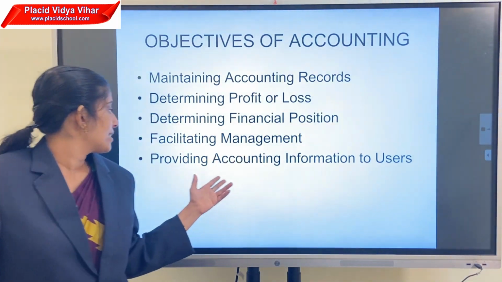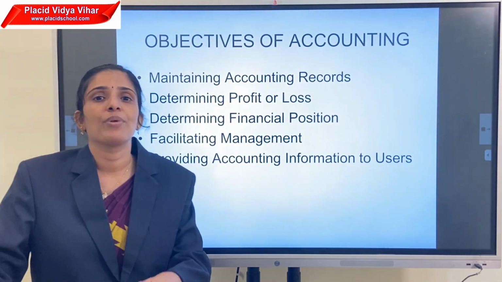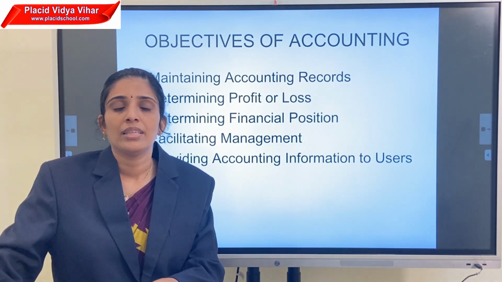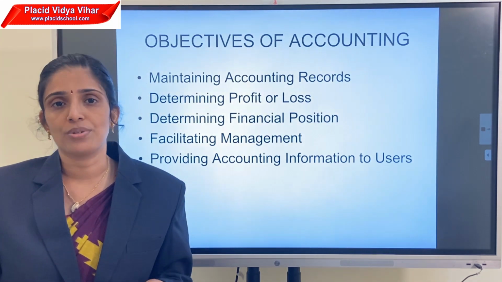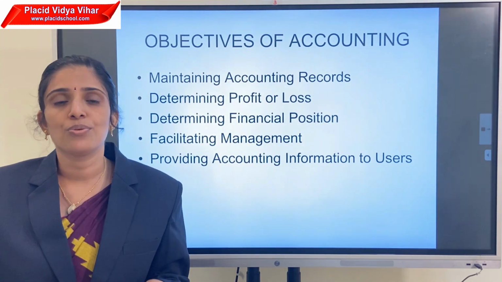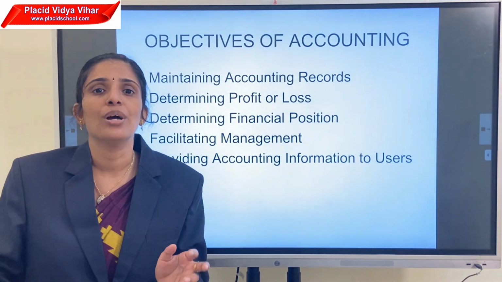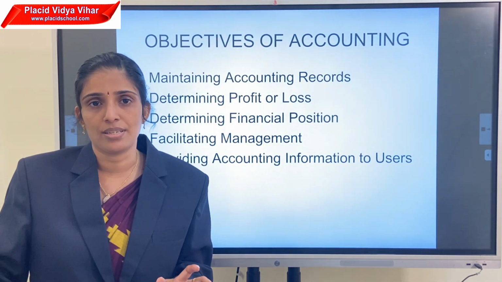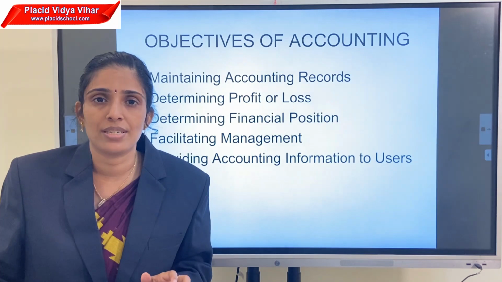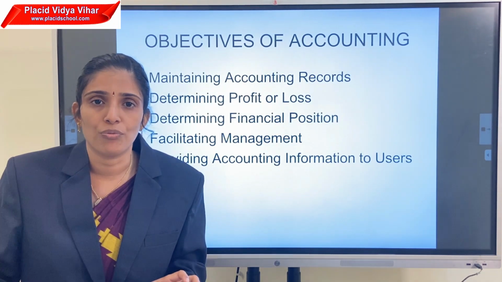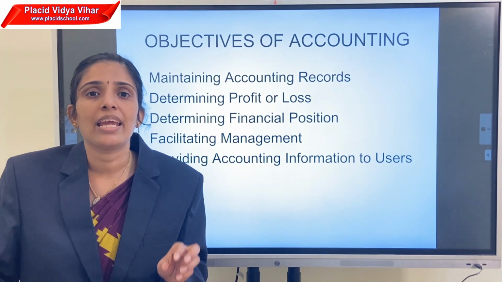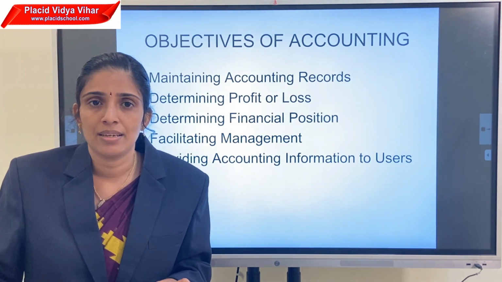And the next one is providing accounting information to the users. The next objective of accounting is to give information to the users. Users means, as I already told you, the internal and the external users. For example, in the case of investors, they want to know whether their business is running in profit or not, because they invest their money into the business.